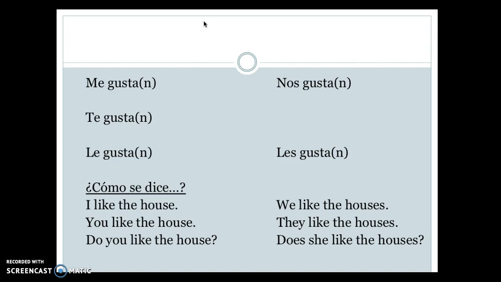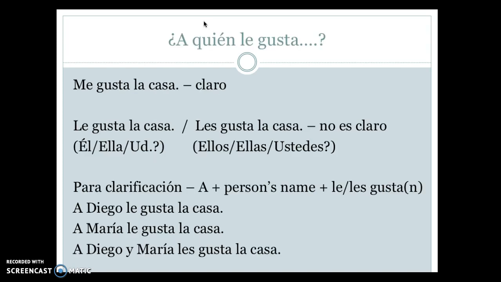If you look over to the plural, we like the houses. We're going to conjugate the verb in the plural now, since we have multiple houses. So we know we're going to conjugate the verb gustan. And then who is it pleasing to? It's pleasing to we, or nosotros. How would you translate that sentence? We like the houses. Nos gustan las casas. So practice with the rest of these sentences.